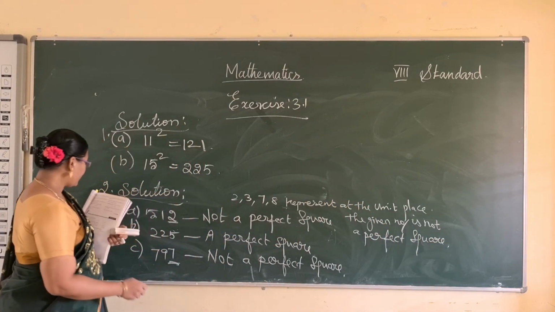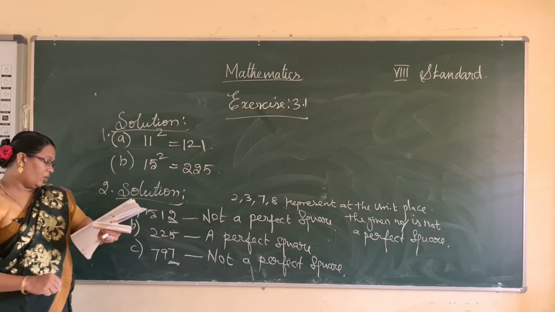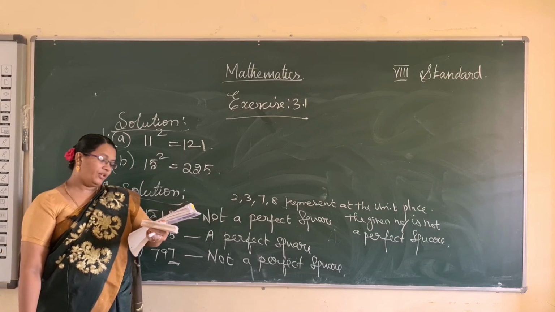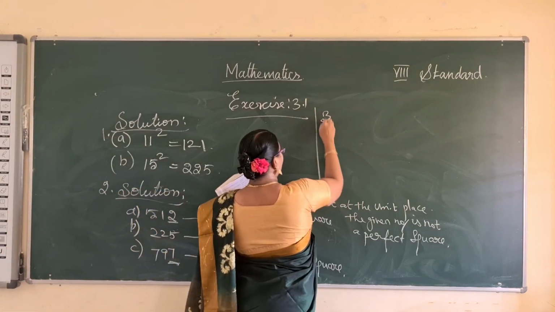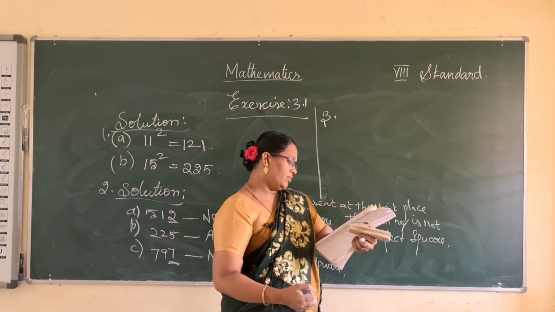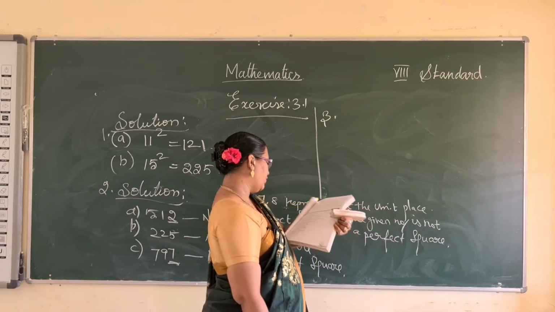Okay, right. Now see the third problem. Write the possible number of digits in the square of the following numbers.